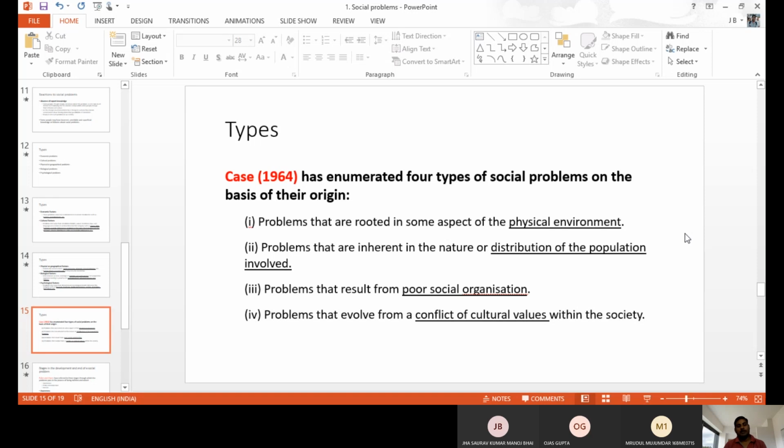And the last one, problems related to cultural values, like sati or the treatment of widows, and dowry. These are the cultural values. This case divided the types of problems in these four different ways. That is, we have different types of social problems in our society.